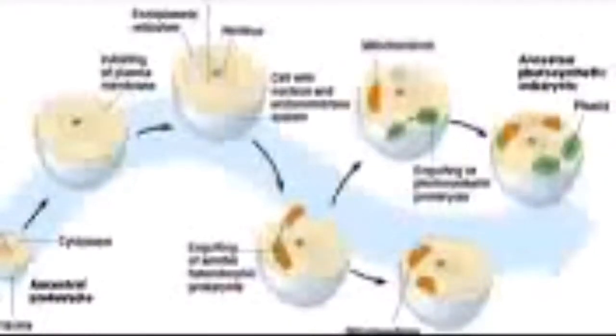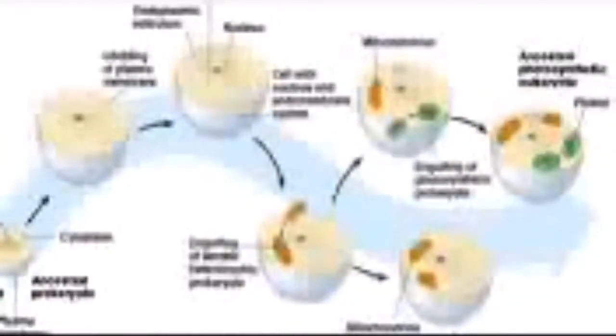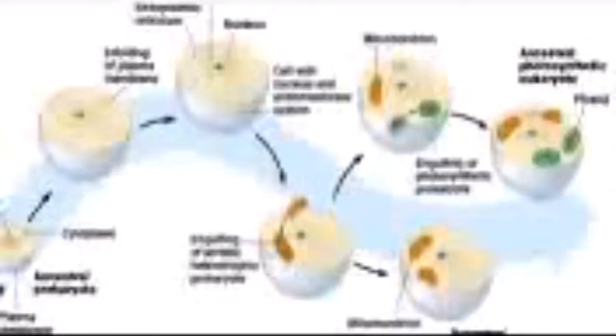Well, that's where the aerobic cell can take care of the oxygen, while the anaerobic cell will ingest food and provide protection for the aerobic bacteria, also creating a double membrane.